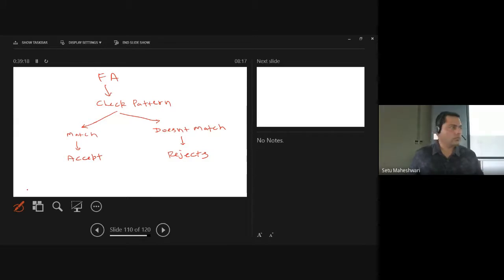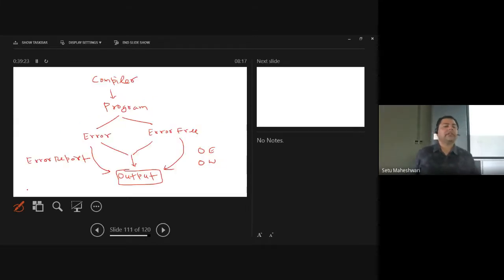The answer is no, because the actual compiler is generating outputs and your finite automata is not generating any output. That is one difference.